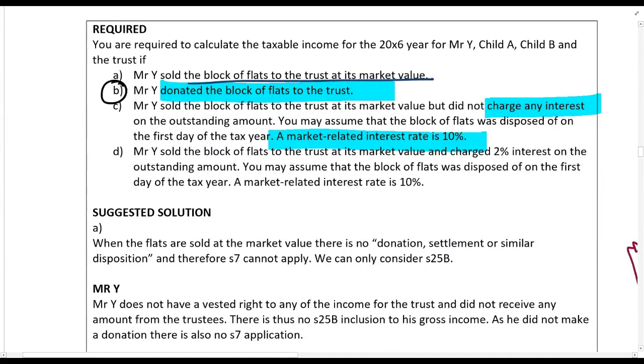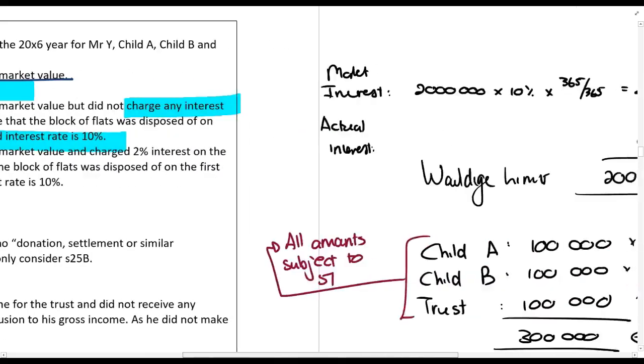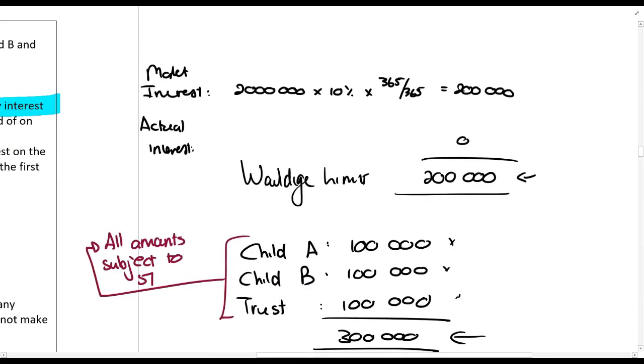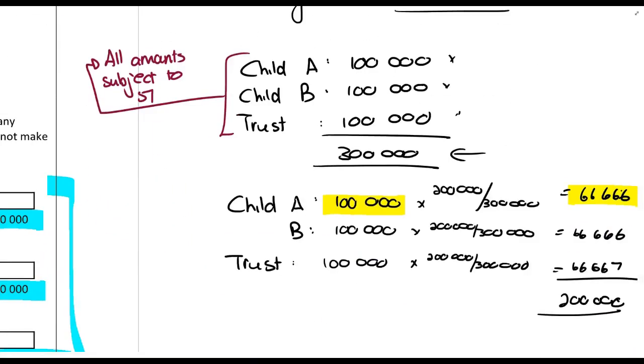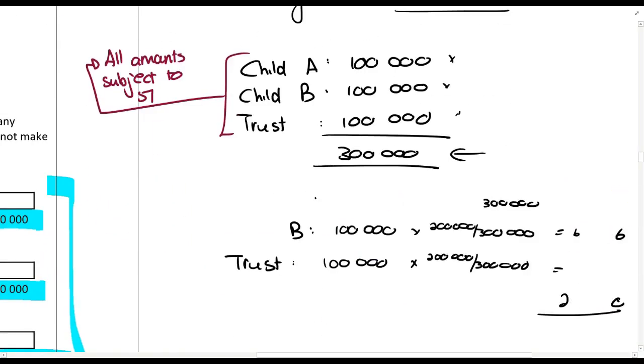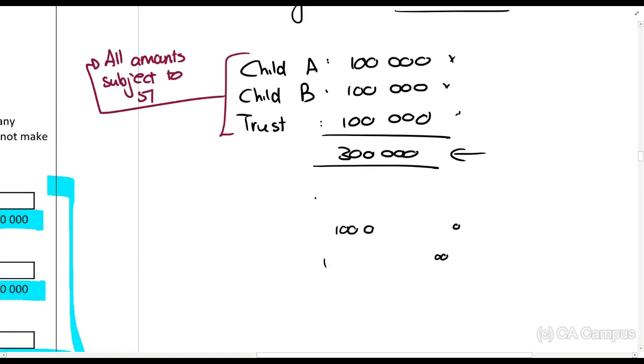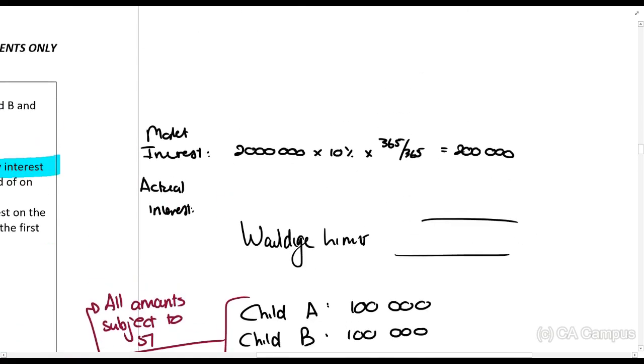Right, and then D, Mr. Y sold the block of flats to the trust at its market value and charged 2% interest on the outstanding amount. And, right, market rate interest is 10%. Now guys, this is a little bit more challenging, so this is probably the most challenging that you can find it. But again, if you understand what we've been doing up to now, it's very logical. Alright, so let's do this.